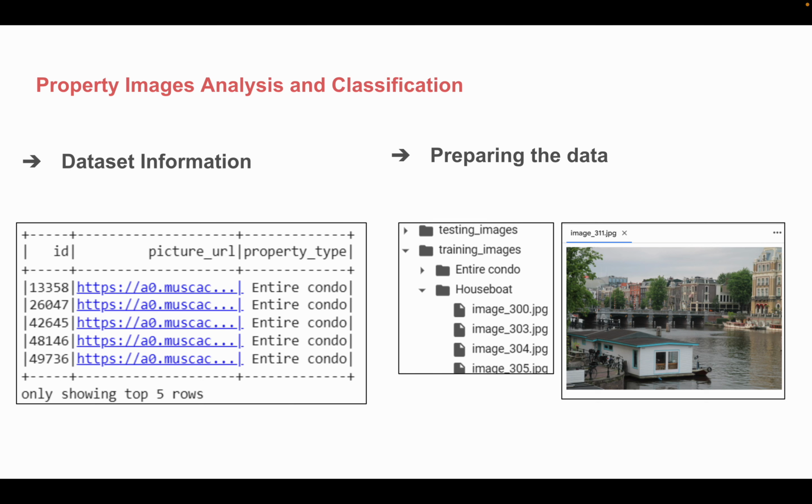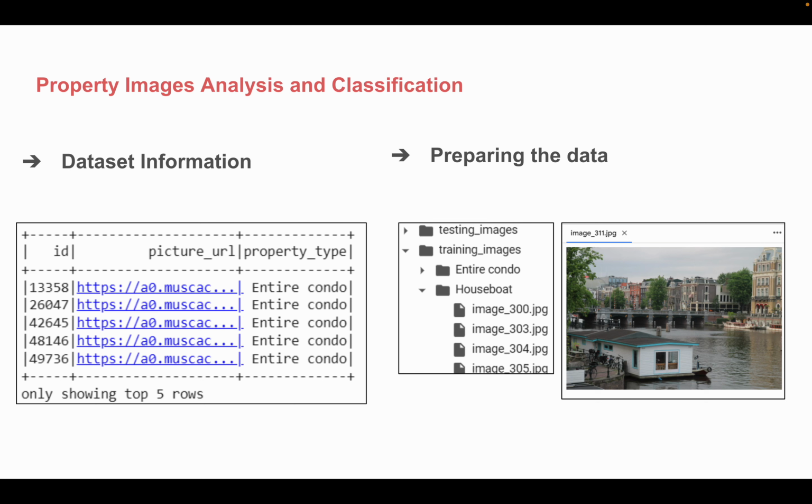Now we are going to demonstrate image URL analysis. Here we have curated the image dataset, ensuring it captures vital details like listing ID, property URL, and property type. One challenge we navigated was the class imbalance. There were about 21 distinct property types with an insufficient number of sample URLs. For example, Vancouver City has around 300 images for entire condo, but only 2 images for board property type. To tackle this, we have strategically narrowed our focus to 2 distinct properties, entire condo and houseboat.